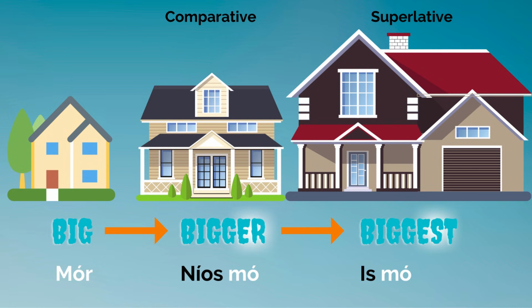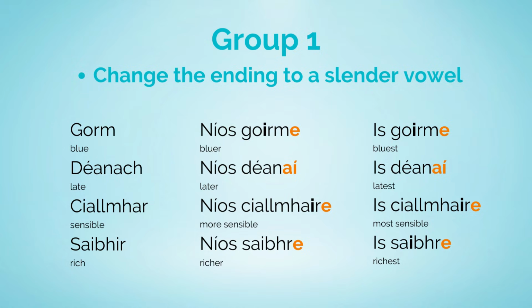We want to go from big to bigger to biggest. To make the comparative and superlative forms in group one, we must change the ending of the adjective to a slender vowel. So we'll generally stick an E on at the end and make any other spelling changes which are required, because of course we must comply with the caol le caol agus leathan le leathan rule. That is to say, the slender with slender and broad with broad rule.